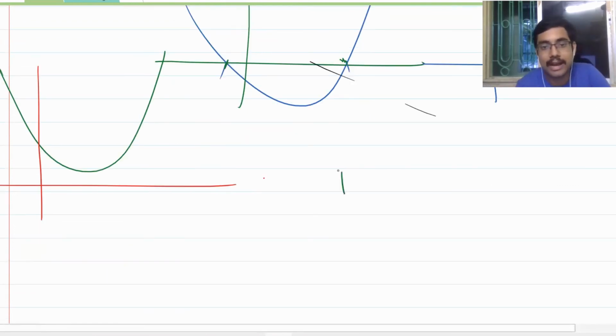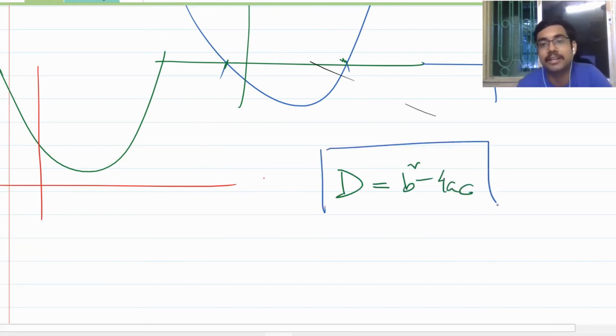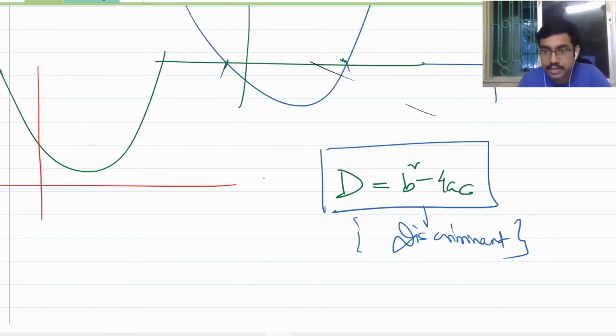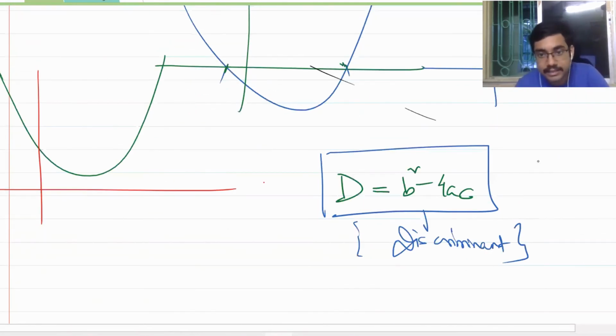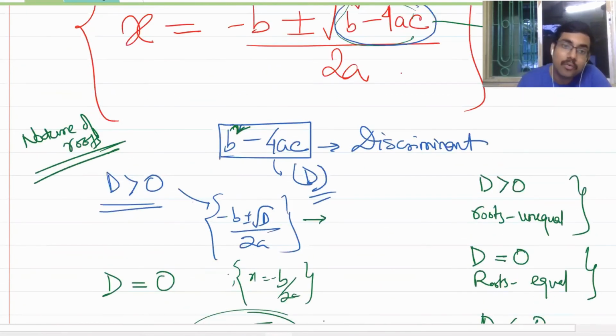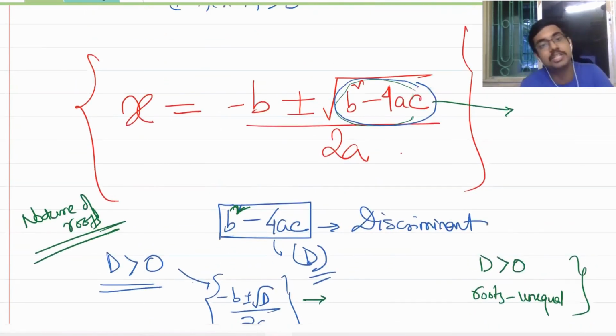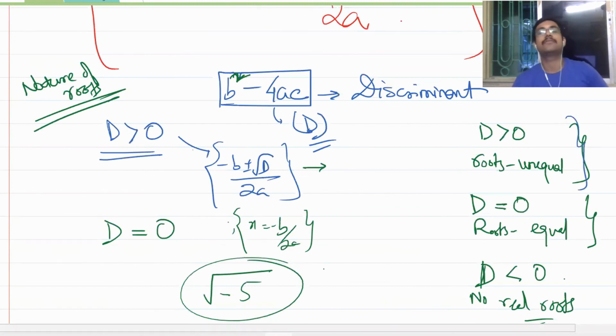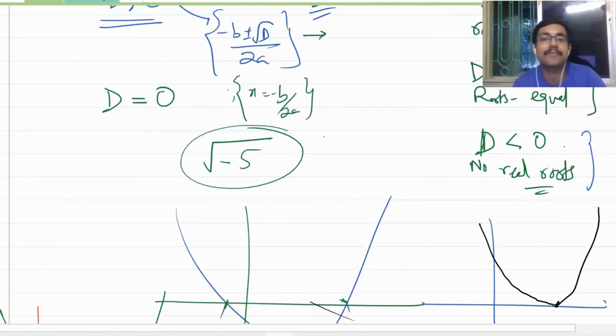So just by looking at this factor D, which is called the discriminant. Now, do you understand why this is called the discriminant? It is called the discriminant because this term is used to distinguish between the nature of the roots. If this term is greater than 0, then the roots will be unequal. If D is equal to 0, then you will have equal roots. And if D is less than 0, you will have no real roots. Is this clear to you?